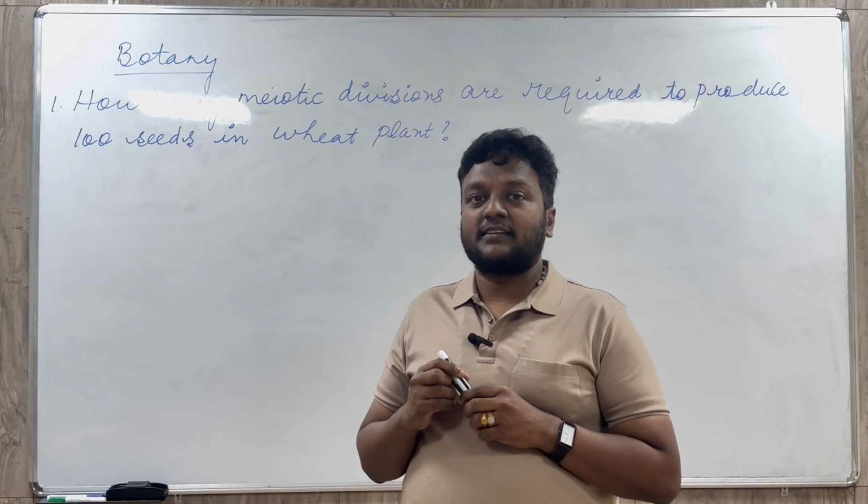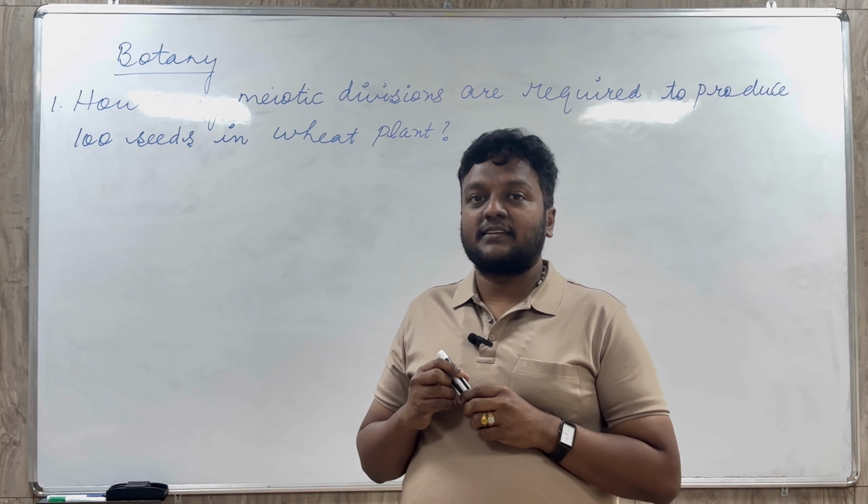When you talk about plants, where does this meiotic division take place? This meiotic division takes place in the microspore mother cell, or otherwise also in the megaspore mother cell. This microspore mother cell is diploid in condition. Double the sets of chromosomes will be present, and the megaspore mother cell also has diploid chromosomes.